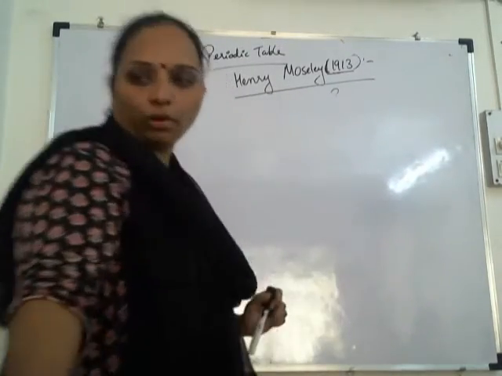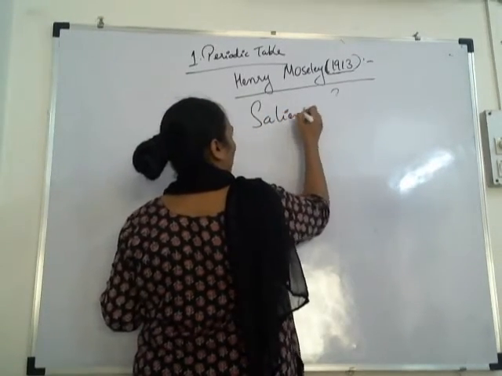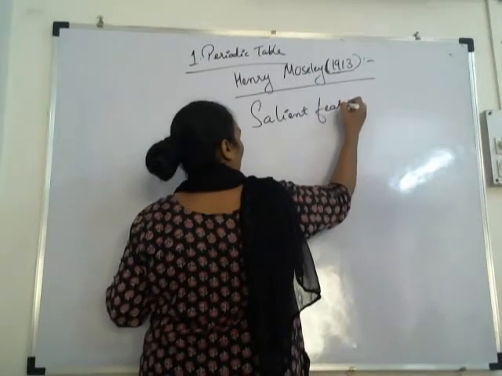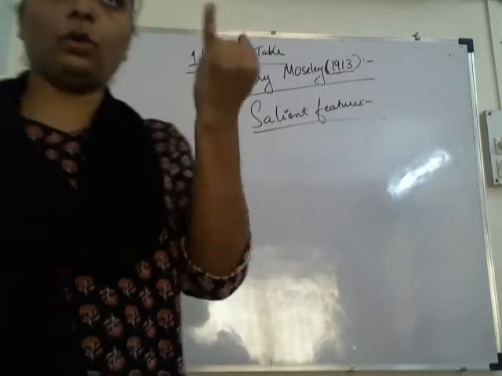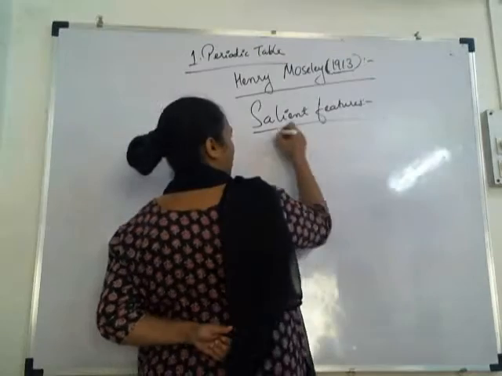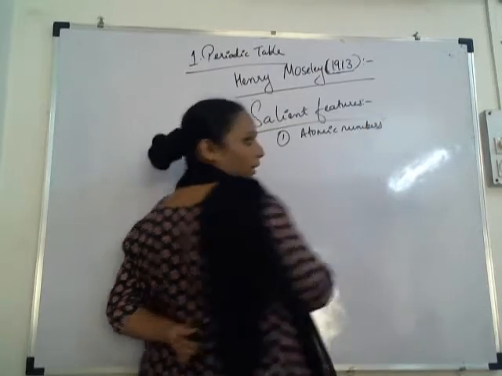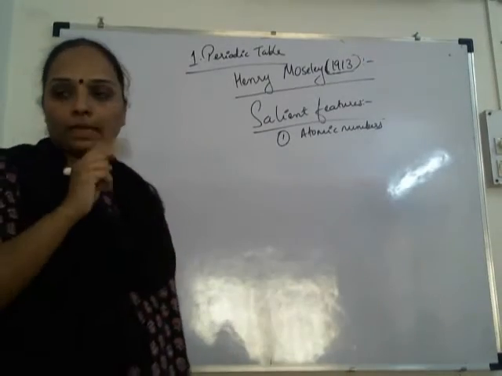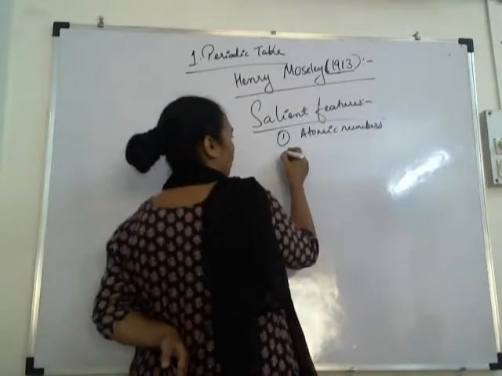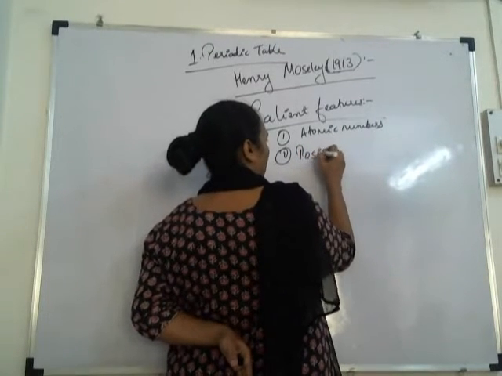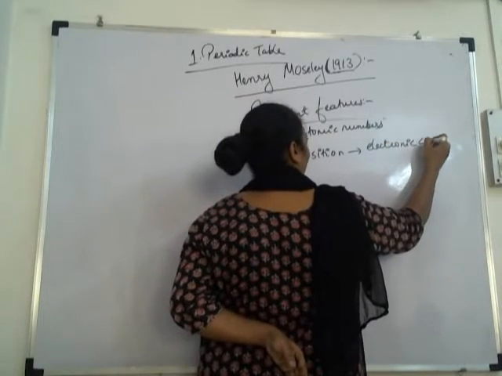Okay. Next very important part is salient features. We come to the salient features or the properties of the modern periodic table. So first, you already know the first feature: it is according to increasing atomic number. Correct? Second is position. When we want to give position to an element, it will depend upon the electronic configuration.